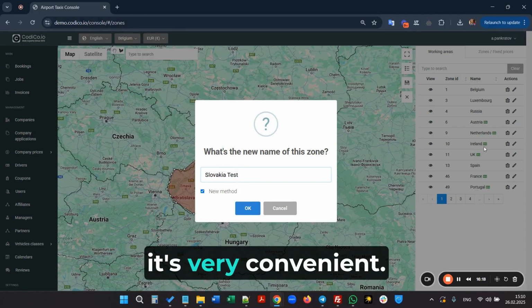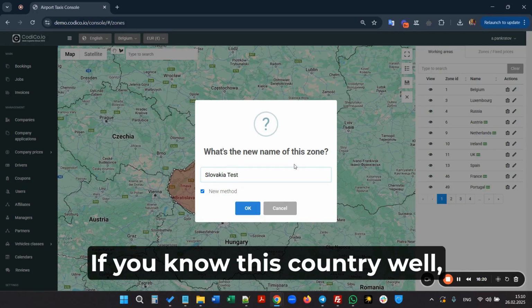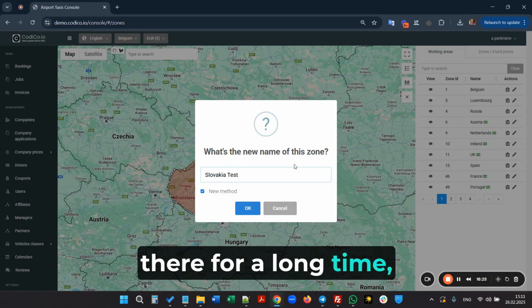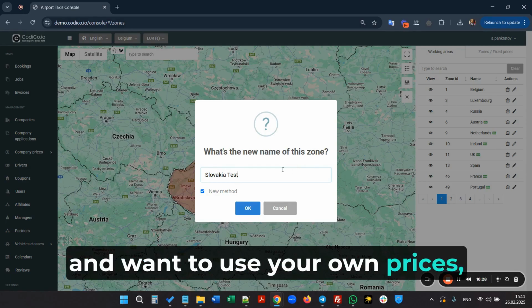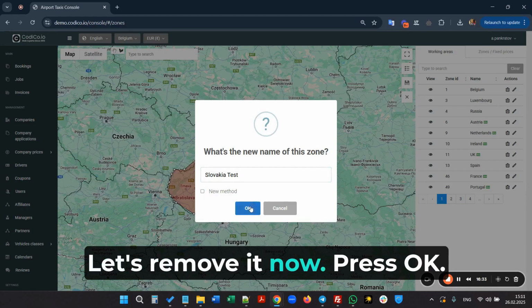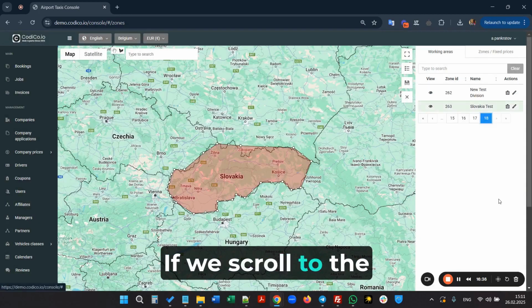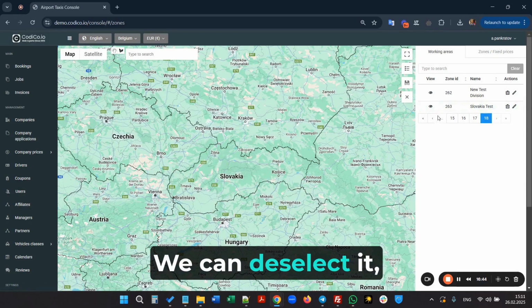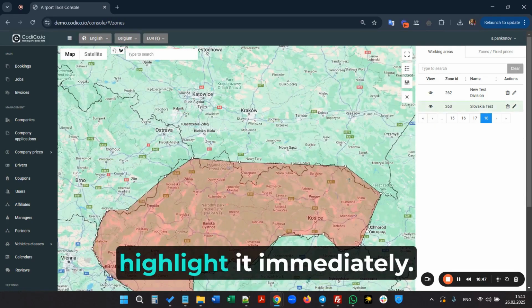In this case, it's very convenient. If you know this country well, have been providing services there for a long time, and want to use your own prices, then remove this check mark. Let's remove it now. Press OK. If we scroll to the end of the list, you can see our new country, Slovakia test, has been added. We can deselect it or click the eye icon to highlight it immediately.